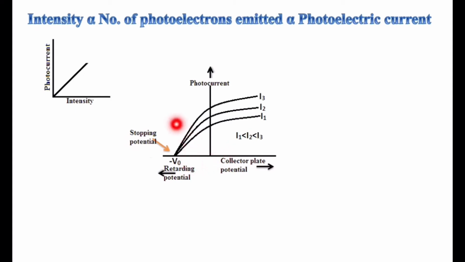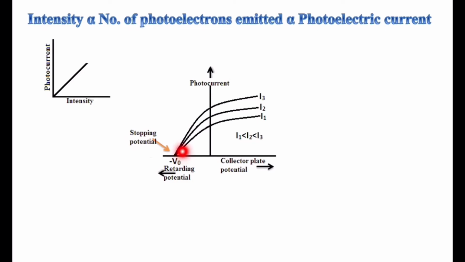So what is the stopping potential? If the electrons are emitted and we want to stop the current, we have to apply a negative potential, or retarding potential, to the anode, so as to stop the electrons from being collected by the anode. If we apply a negative potential, the electrons are repelled. For example, take 10 electrons. 3 are the fastest, 2 are the slowest, and the remaining 5 are medium. If we apply a small negative potential to the anode, suddenly the 2 very slowest electrons are repelled back.